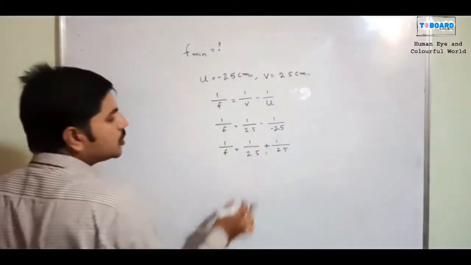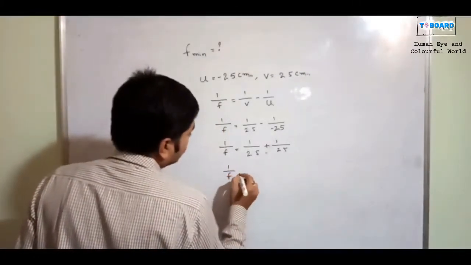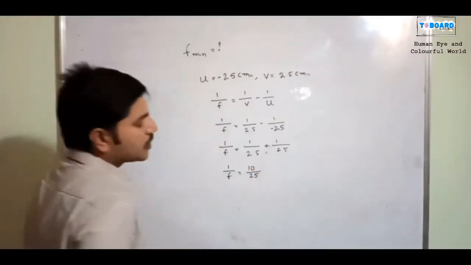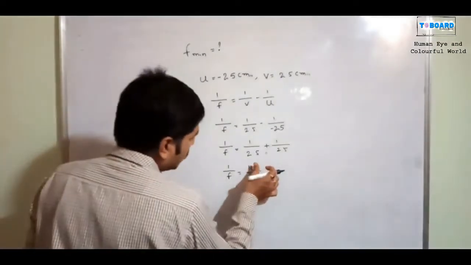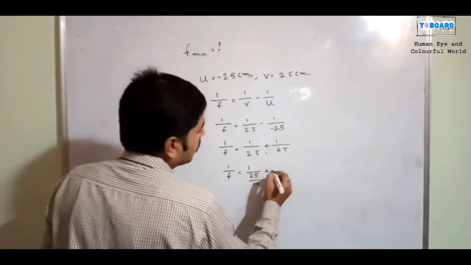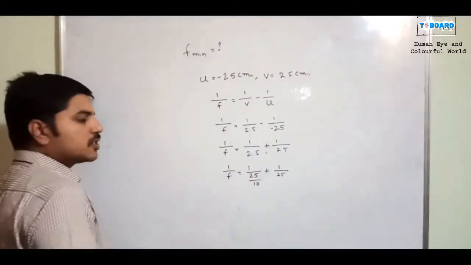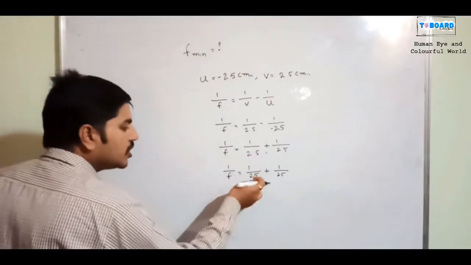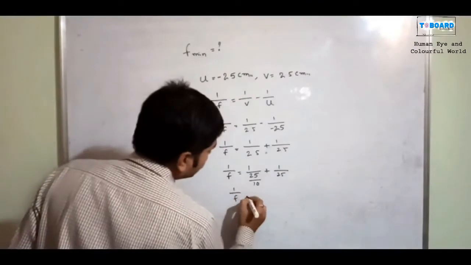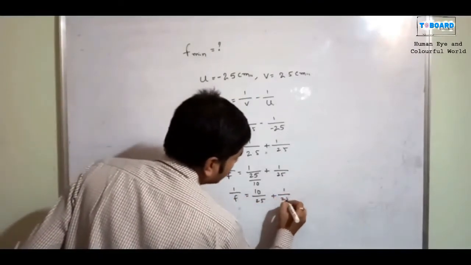Now the 1 by 2.5 I want to change as a value, so I want to write it as 10 by 25, correct? I am going to write 1 by 25 by 10 plus 1 by 25. In this situation the 10 is a reciprocal, so 1 by 25 divided by 10 means the 10 goes up. So 1 by f is equal to 10 divided by 25 plus 1 by 25.